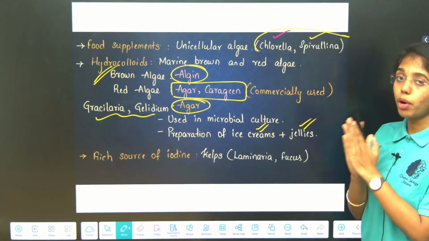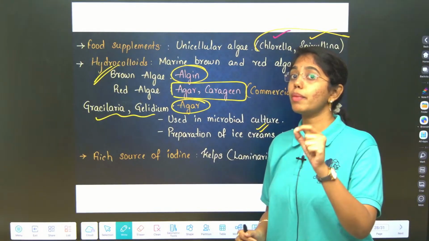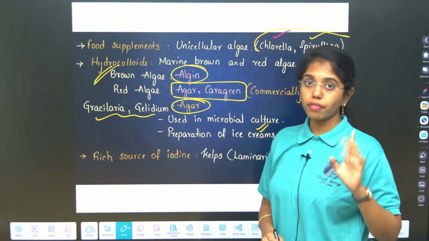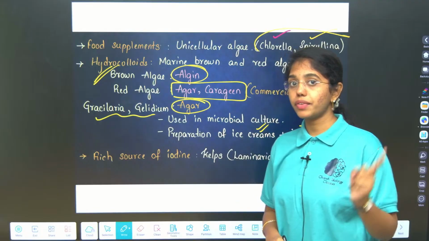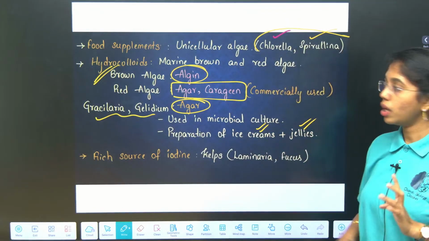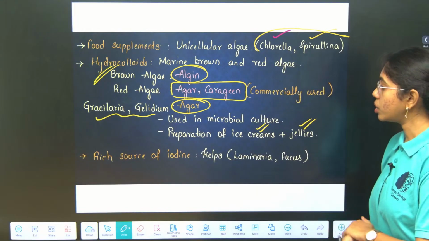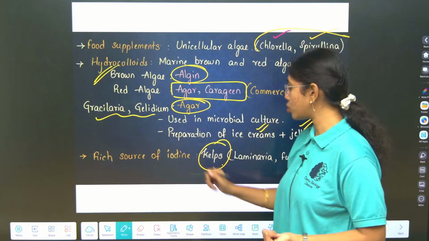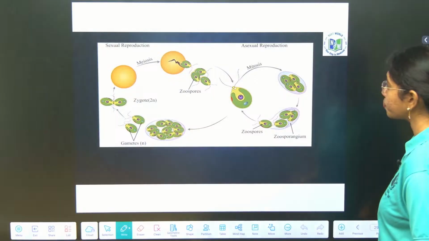All the economic importance is very important, because in your EAPCET PYQs many times questions are asked on the economic importance of algae and fungi as well. Whenever I was dealing with biological classification, I told you about fungi as well. So, from the economic importance we can expect questions. Next, a rich source of iodine is kelps. Kelps are the rich source of iodine. Best examples include Laminaria and Fucus.